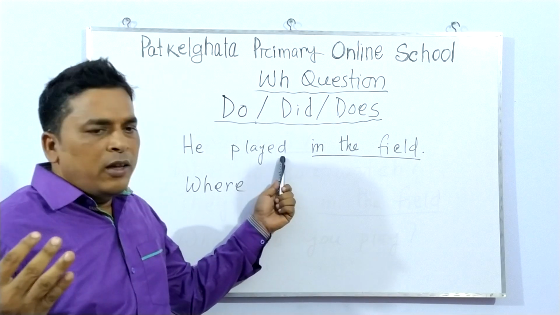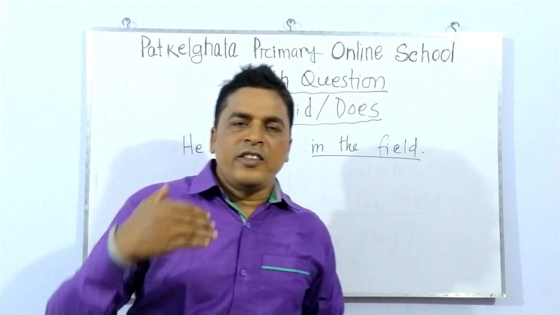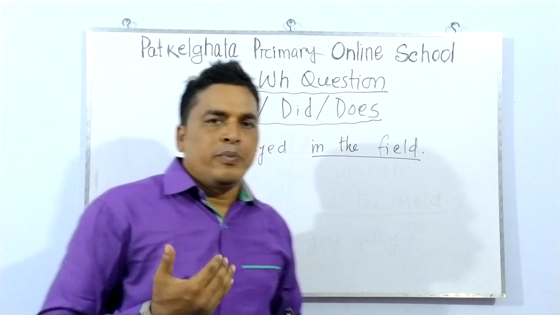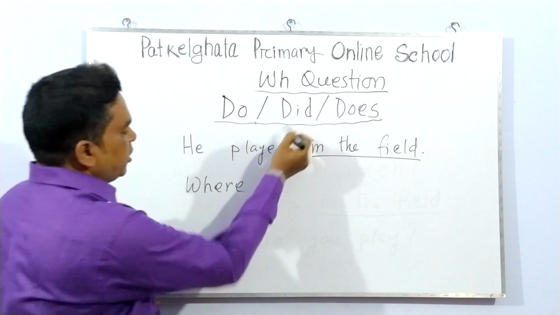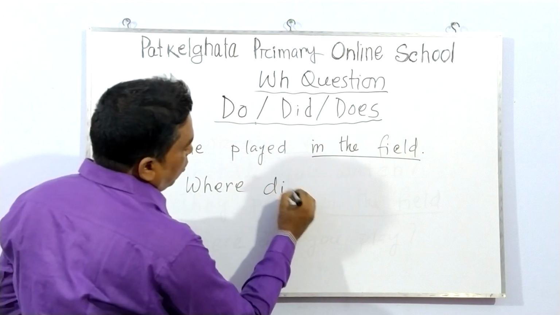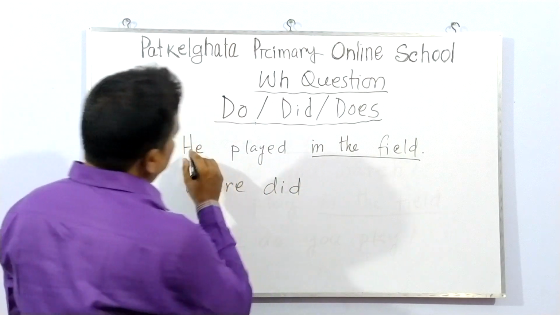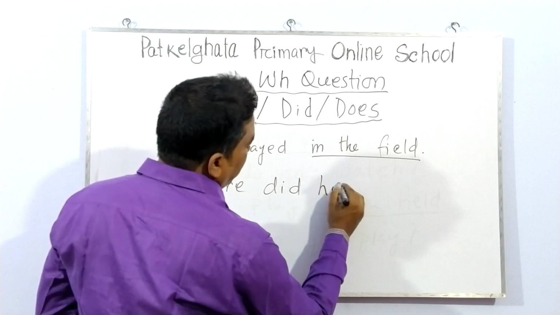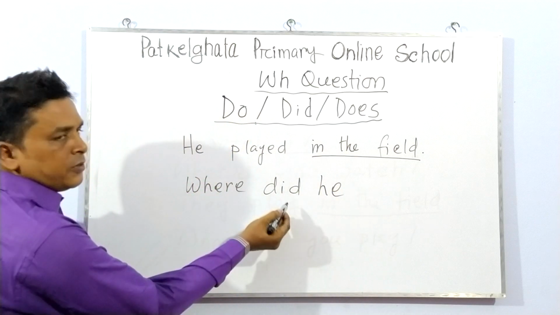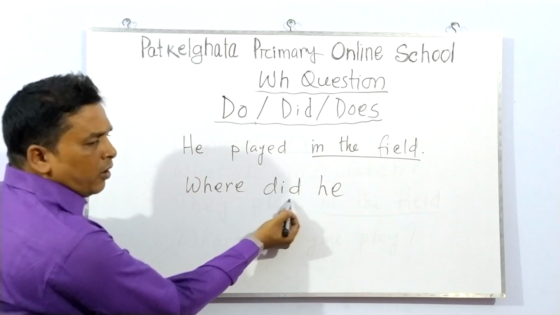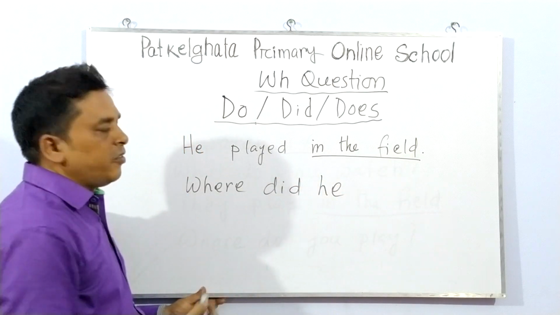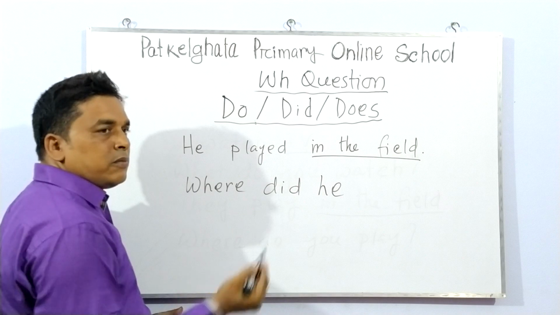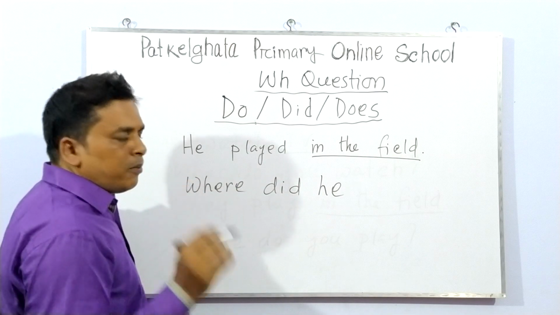So it's the past tense. Actually, if it is past tense, then we use did. So, where did he, and if one verb is past tense, the next verb must be in present form. So played, the original verb is play.